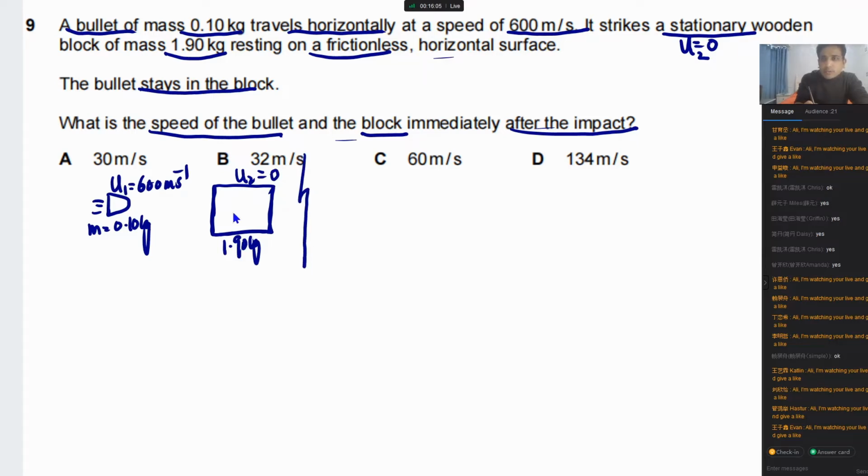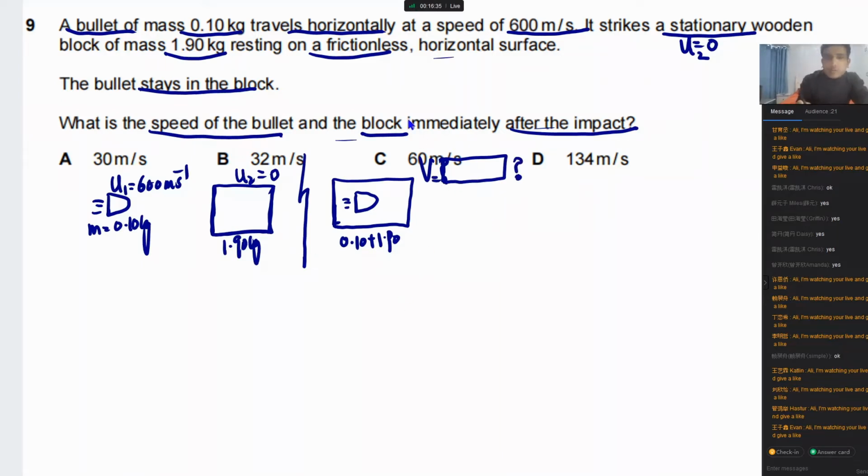And the bullet collides with this one, and the bullet stays inside the block, stuck or embedded inside this one. So this is the bullet, it stays inside this. So the total mass of these two we can write down as 0.10 plus 1.90, meaning the combined mass of these two. The question is asking you to find V. So this V you need to find out. What is the value of it? This is what you need to find out.